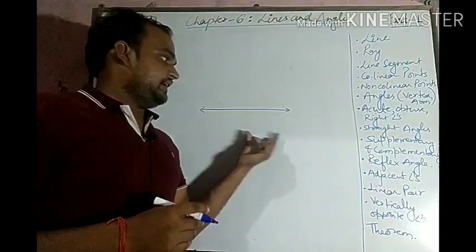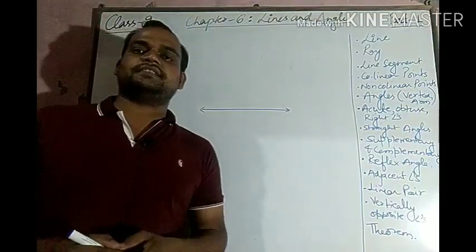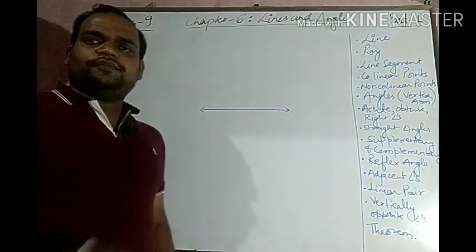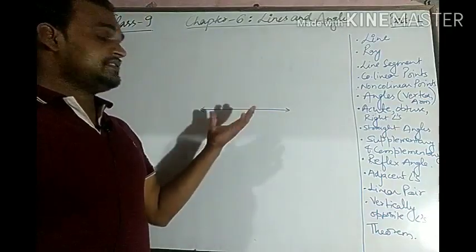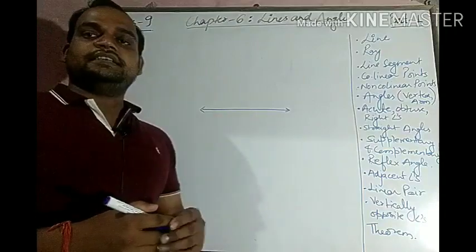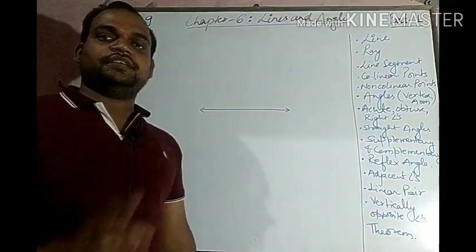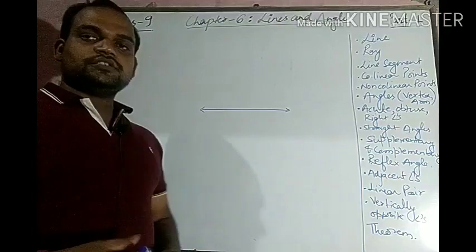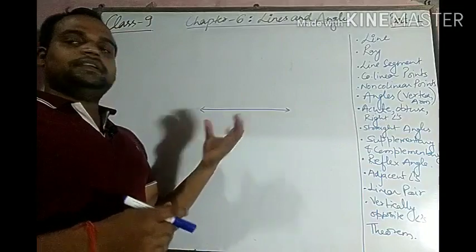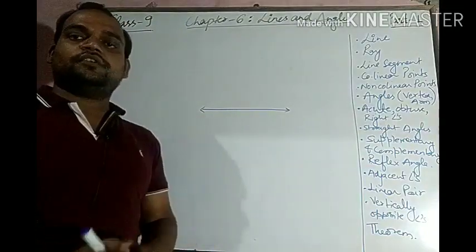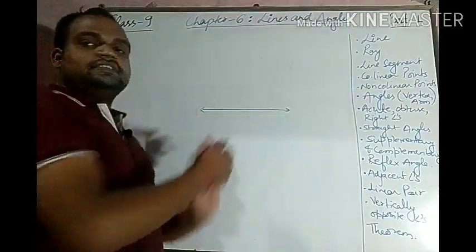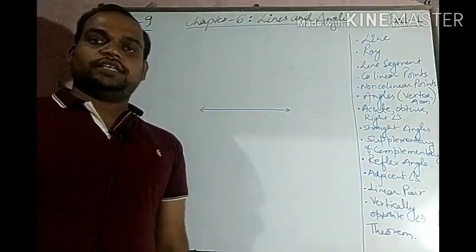Basic definition of this line is a collection of points in a plane. For higher classes you have defined this as a locus of all points of which tangent is defined. According to tangent we will define this line. But for class 9th purpose, we can restrict our discussion to say that a line can be increased up to infinity in both directions.